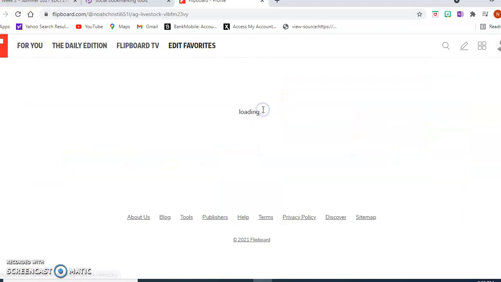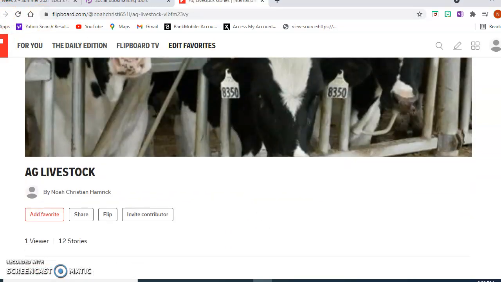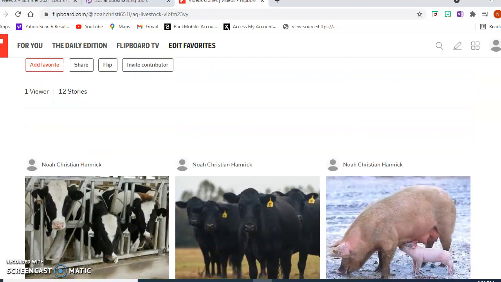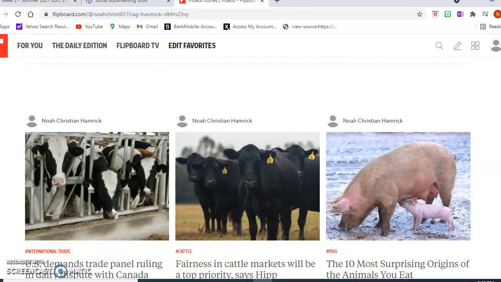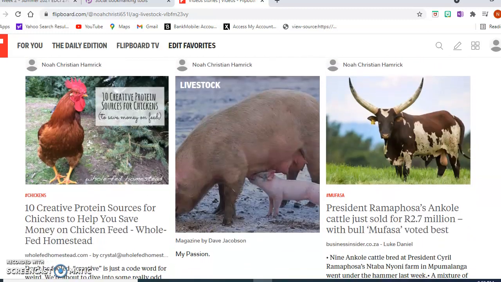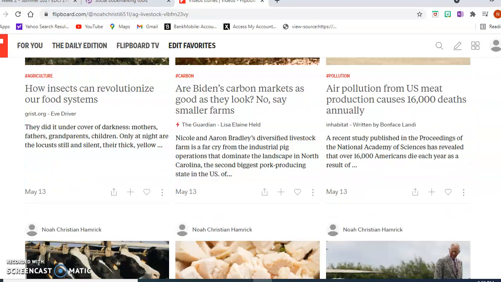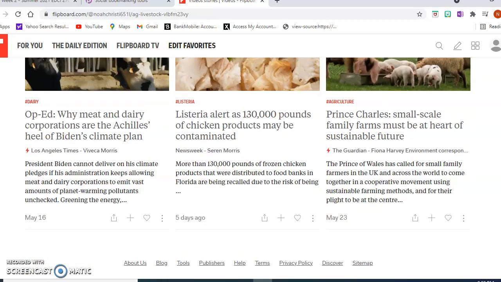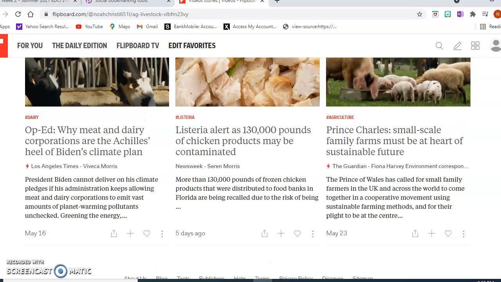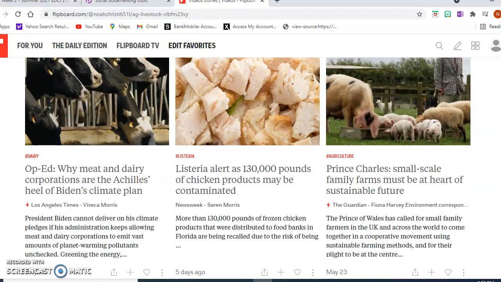And my last one, the ag livestock, has to do with my theme of the EDC I270, about how agriculture and livestock fit in the world. So I have 12 stories in here. Everything can go from production to food to everyday farmers, and this is a great website that I found with some great articles that I really like to use, so that's why I chose to flip them in here.